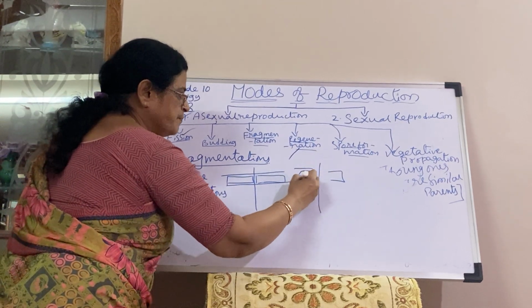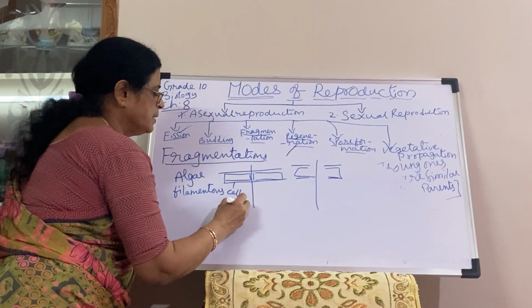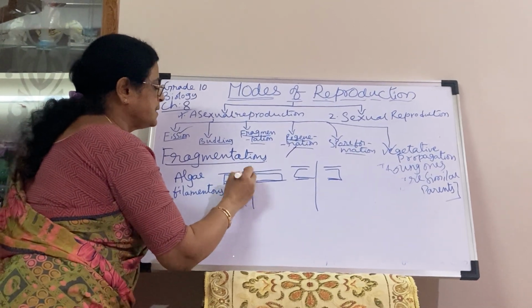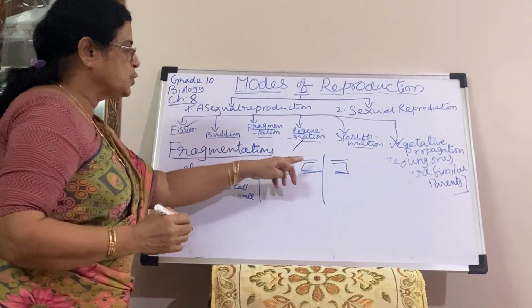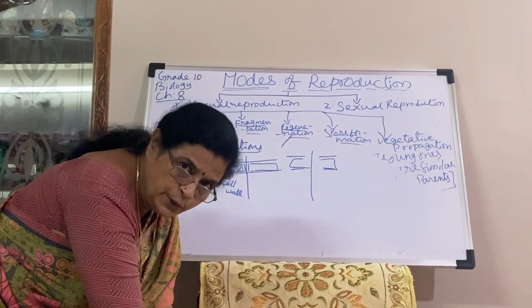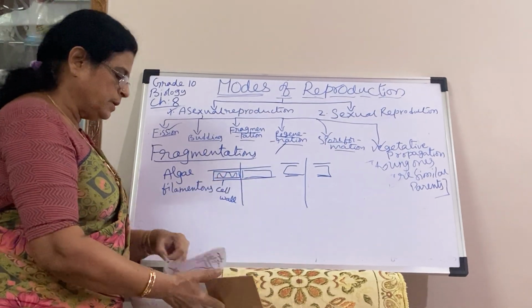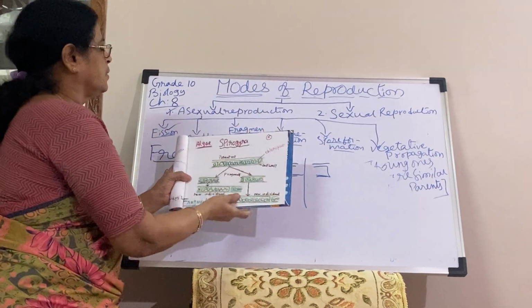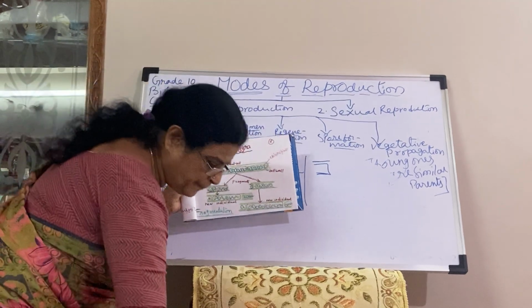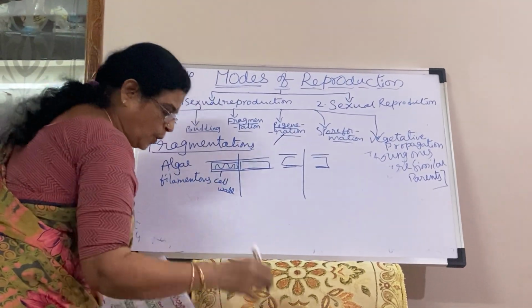This is a fragment, this is a fragment. Algae will have a cell wall and inside, what is that? Chloroplast. So each segment will be developing into a new individual. In the filamentous algae, for example Spirogyra, I am telling about Spirogyra.